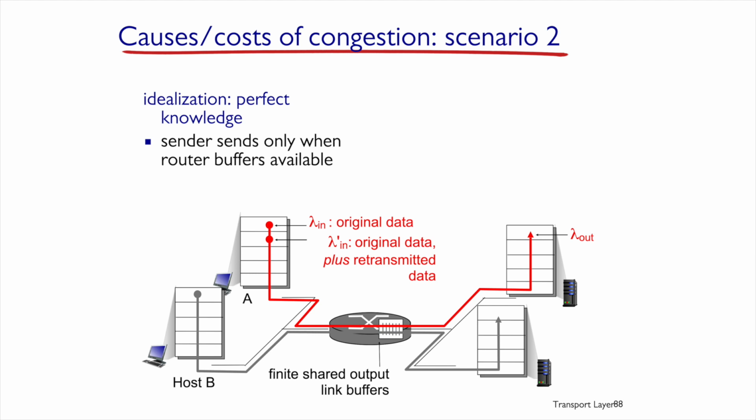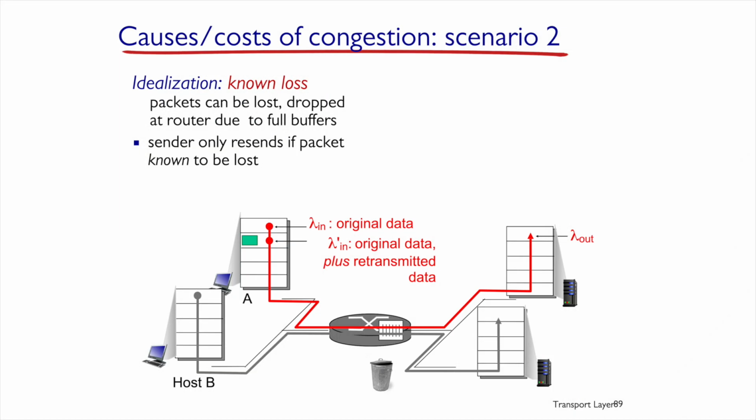And in this case, you'll see that if lambda in is smaller than R divided by 2, then lambda in is equal to lambda out. And that is exactly what is described in this graph here in the image. We'll slowly get to more realistic models.